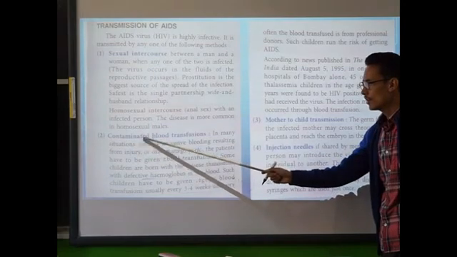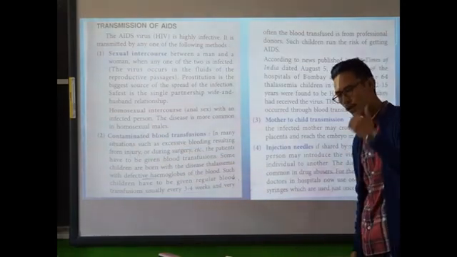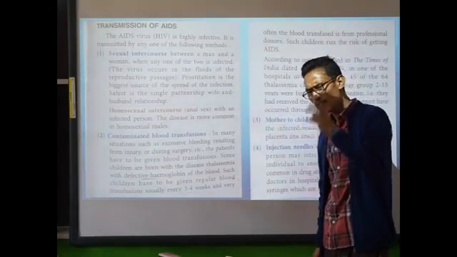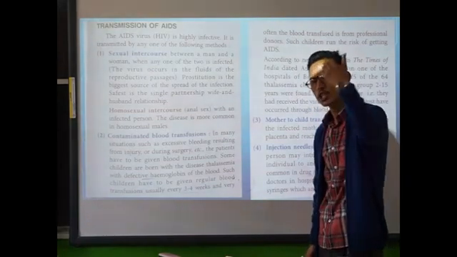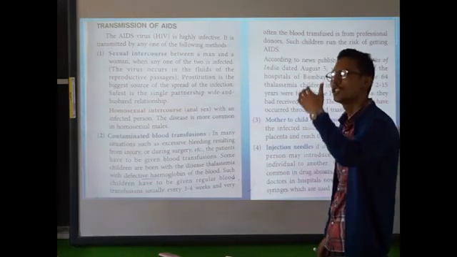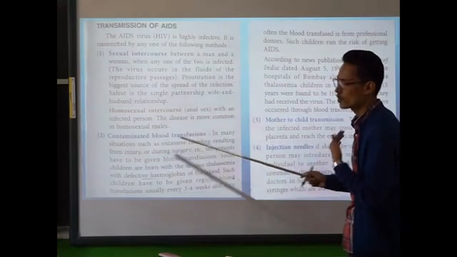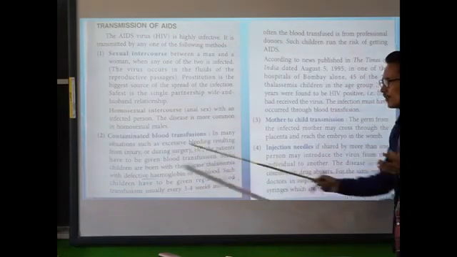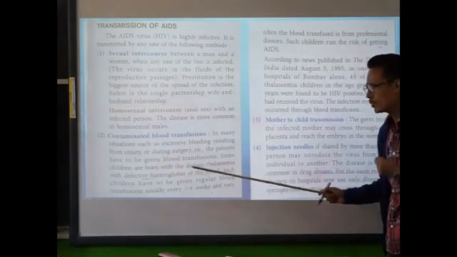Number 2, contaminated blood transfusions. Whenever blood is transferred from one individual to another, and if the blood is infected by HIV and used for transfusion, then the HIV virus will be transmitted through the transfusion. In many situations, such as excessive bleeding from injury or during surgery, patients have to be given blood transfusions.